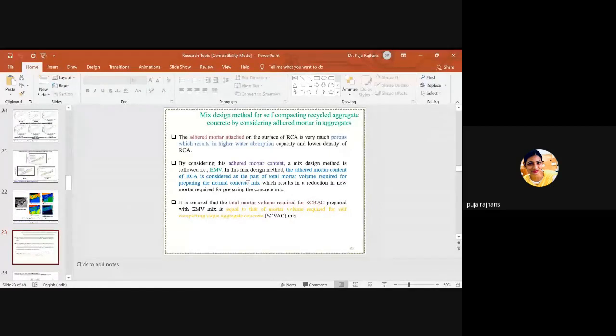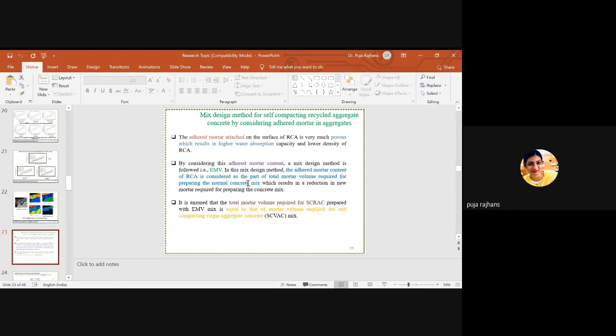Means this adhered mortar is now taken into consideration for the calculation of paste for preparing the normal concrete mixture. And what is the advantage of this thing? The advantage is a reduction of new mortar required for preparing the concrete mix.